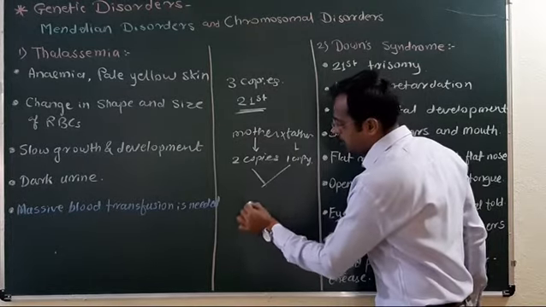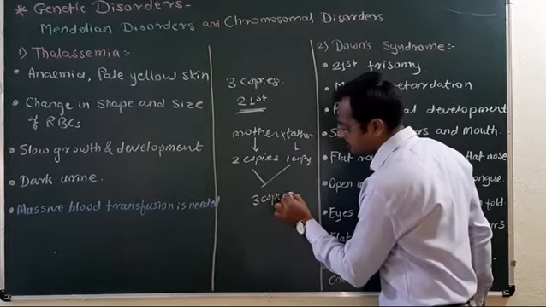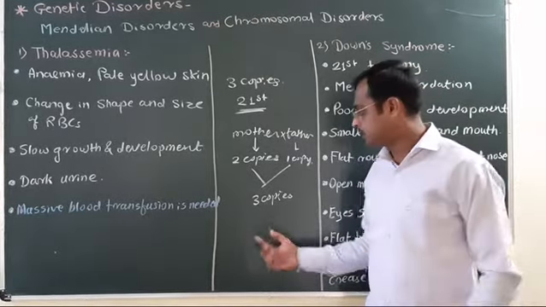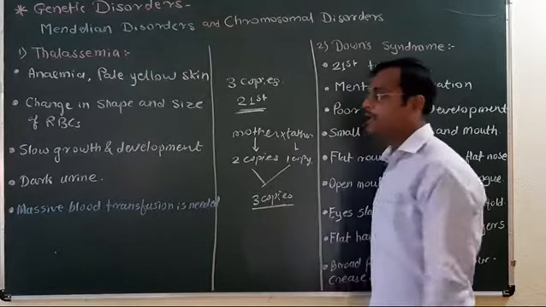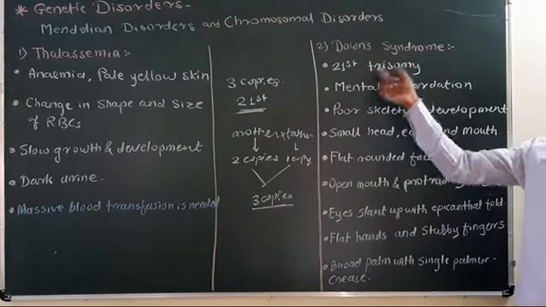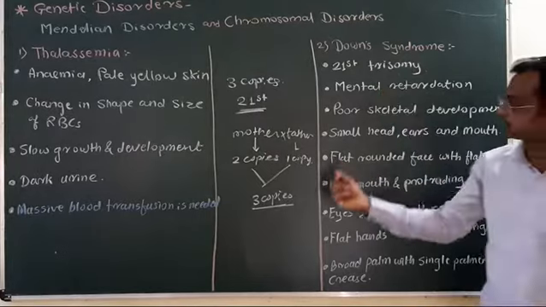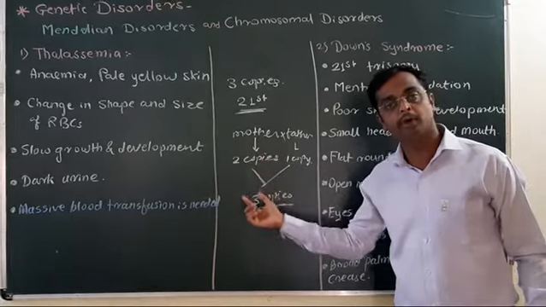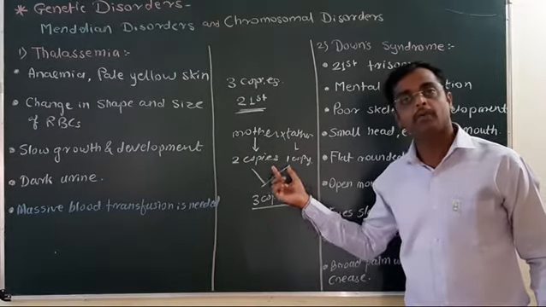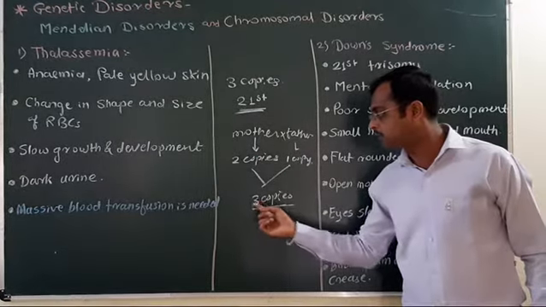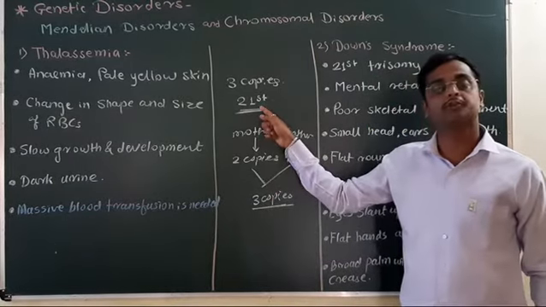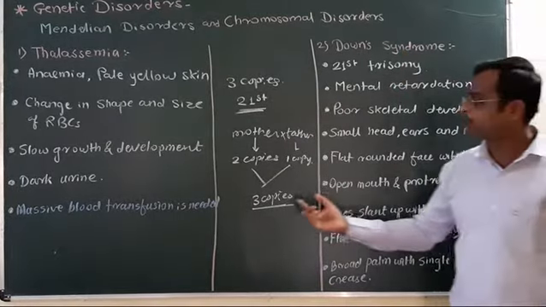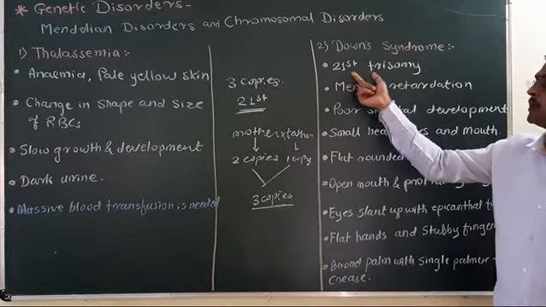And after fusion, 3 copies are present in the progeny, and these 3 copies will lead to Down's syndrome. Understood the 21st trisomy? How these 3 copies appeared? 2 are inherited from the mother and 1 is from the father. By the fusion of gametes, 3 copies of the 21st chromosome are observed in the progeny, and this will result in Down syndrome. 3 copies are present, hence called the 21st trisomy.